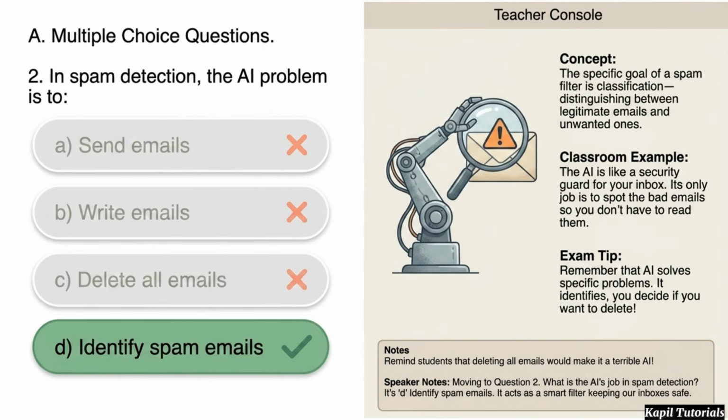Moving to question 2. In spam detection, what is the AI's job? The correct answer is D, to identify spam emails. The AI acts as a smart filter, classifying emails as either legitimate or unwanted to keep your inbox safe.